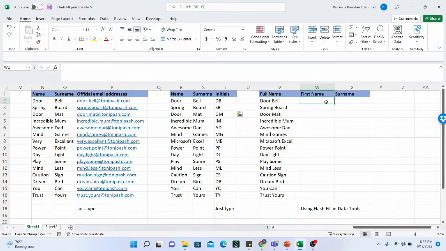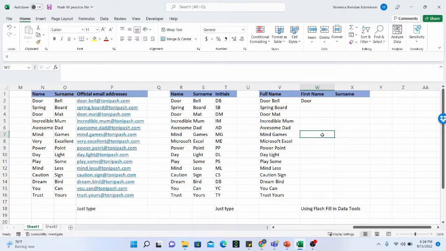So I'm just going to type here, Door, and I have selected an empty cell in the column where I want the flash filled information to be reflected.